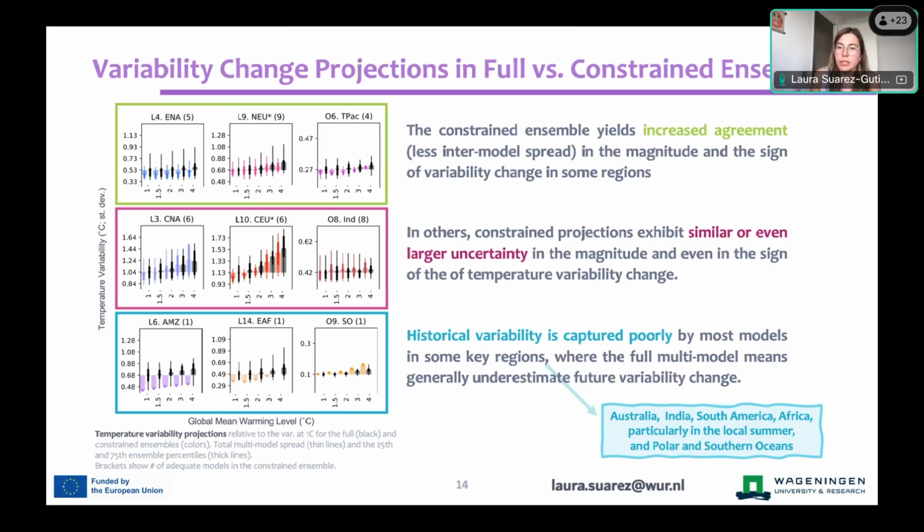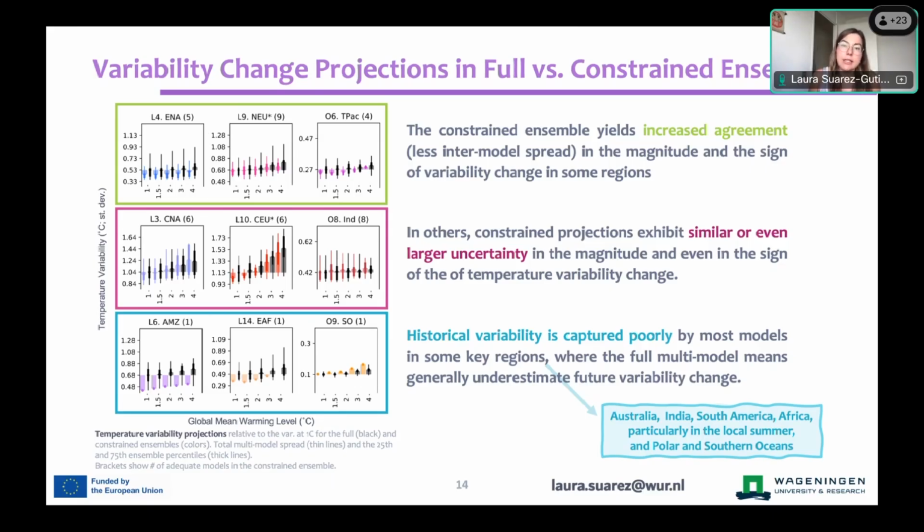And this is quite important because, as you can see, these are highly populated regions, often made of vulnerable populations and of great ecological importance. So we are likely misrepresenting future changes in temperature variability in these areas. Generally, it doesn't happen over all regions, but it happens over most of the land regions. What we find is an overestimation of the current day variability of these areas by most models. That's why they perform badly.